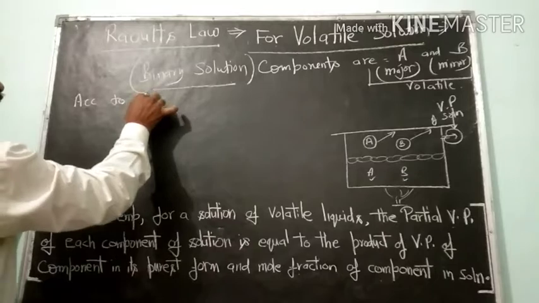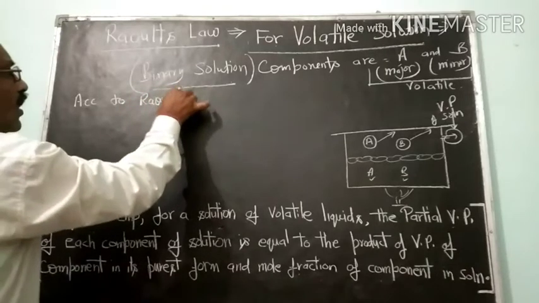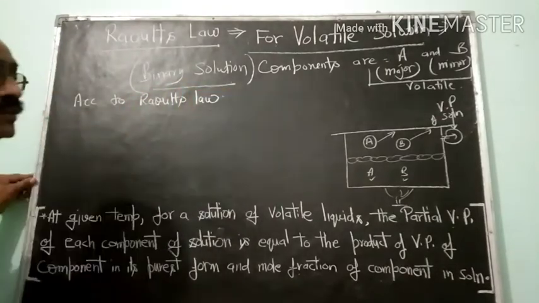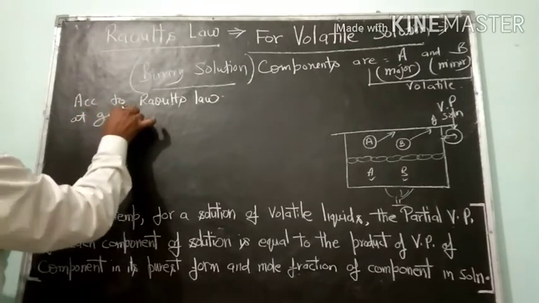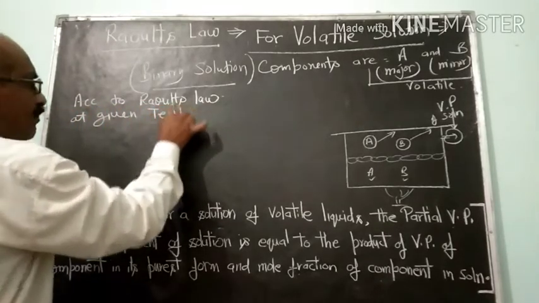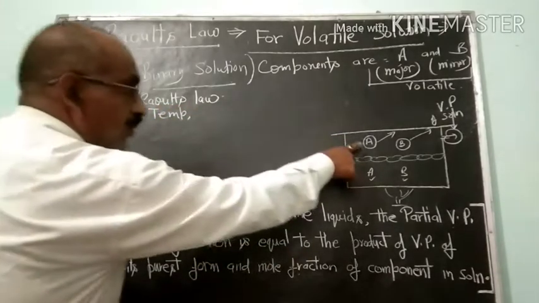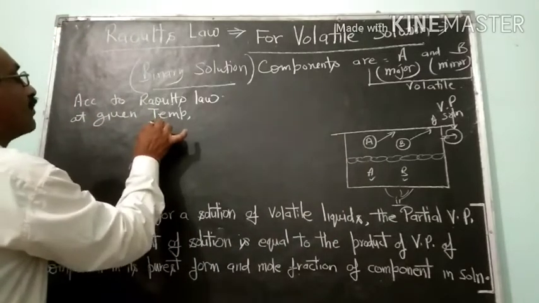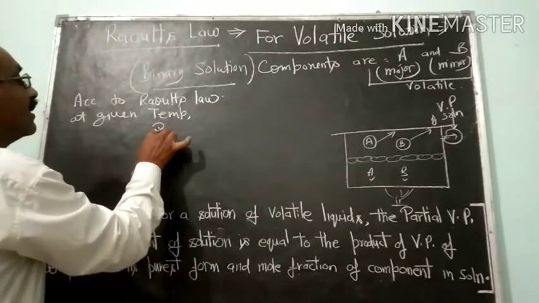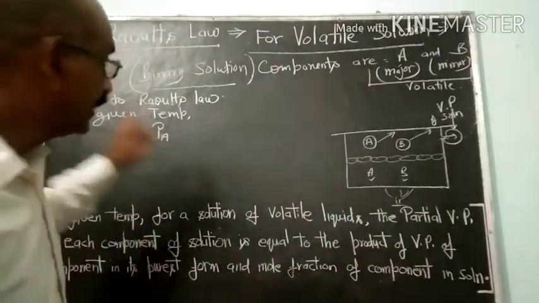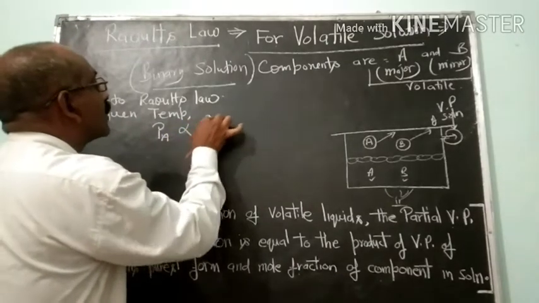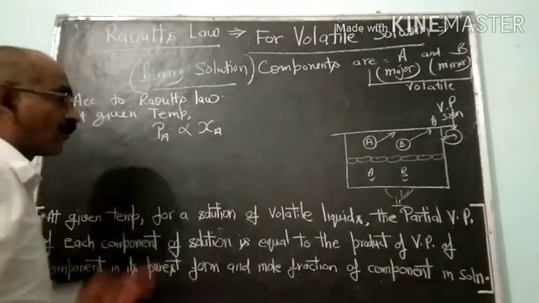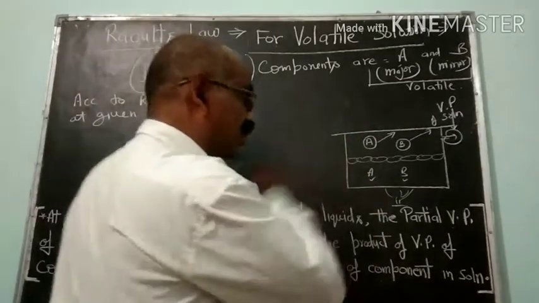according to Raoult's law, at a given temperature, the partial vapor pressure of component A, means PA, will be directly proportional to the mole fraction of component A in solution.